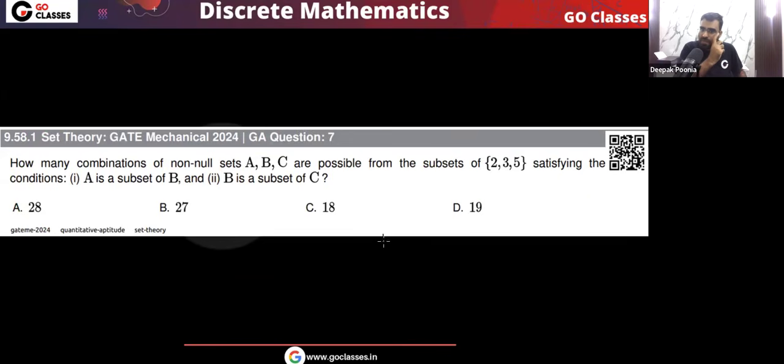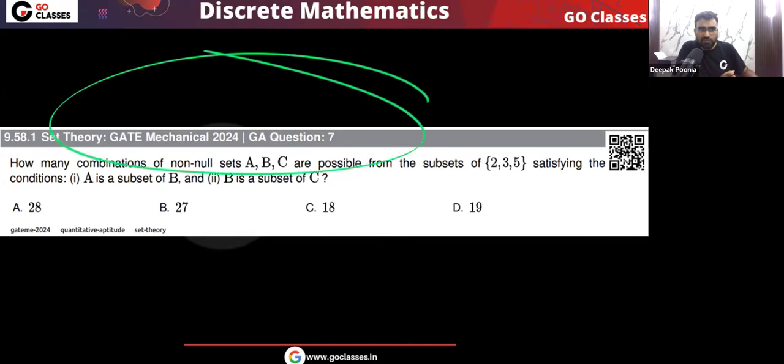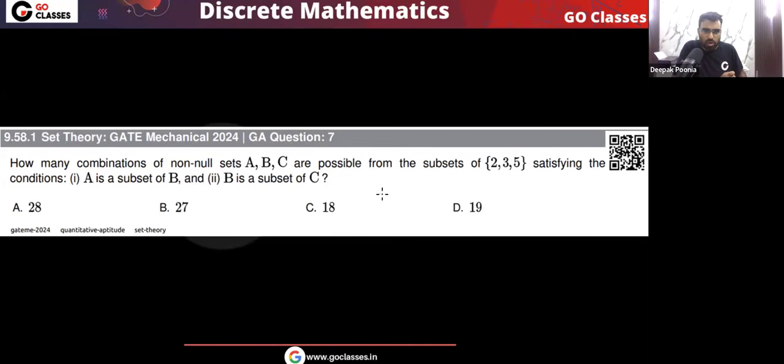Yes or no? Okay. So the total number of combinations will be 4 power n minus what you remove when at least one of them is null. Either A is null or B is null or C is null. So remember, at least one of them is null. That will happen when A is null.